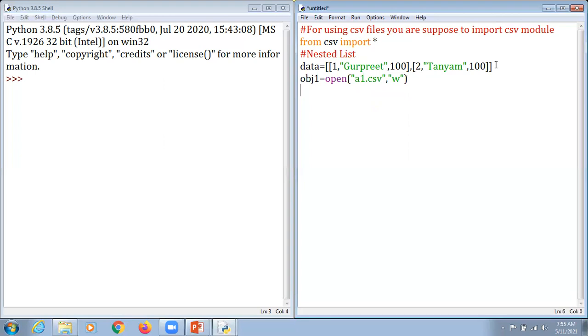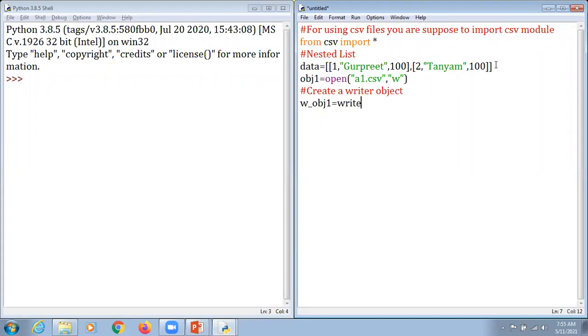And now what we are going to do here is create a writer object. It's very important. Now we are supposed to create a writer object. How can we create it? You can take any name, no issues with that; we are always using w_obj1, but for our clarity I'm going to use this.